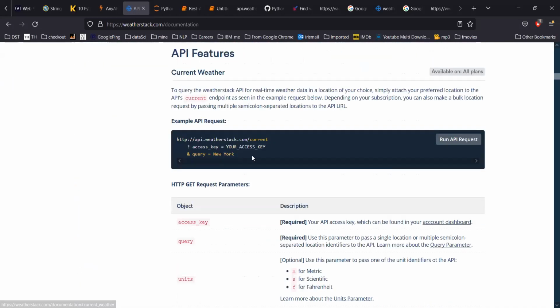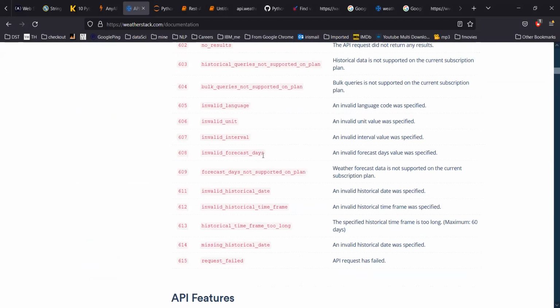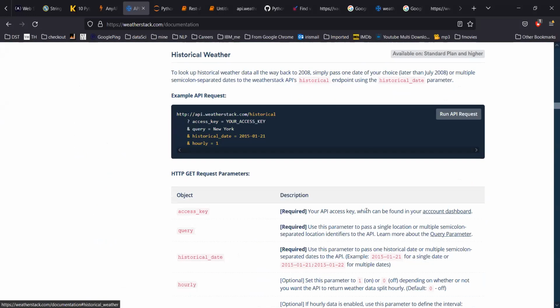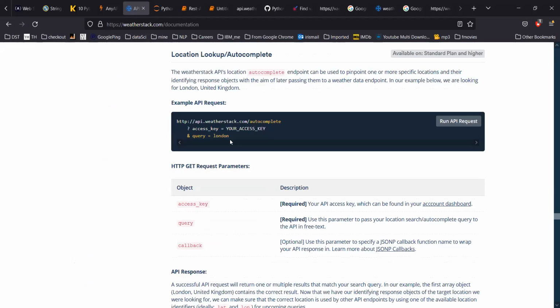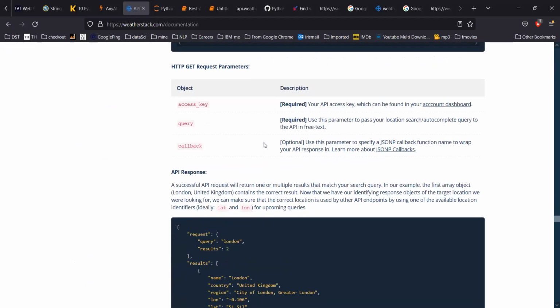It supports current weather, which is how you see the current temperature right now. Then there is historical weather, and this is the way you have to call the historical API. When you run it, please keep everything in one line. They have put it on different lines, but don't do that. Put it into one line, and then try it out. They also support weather forecast and location lookup.